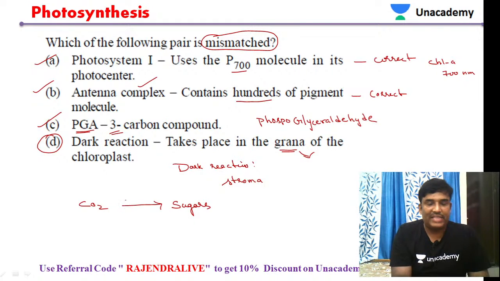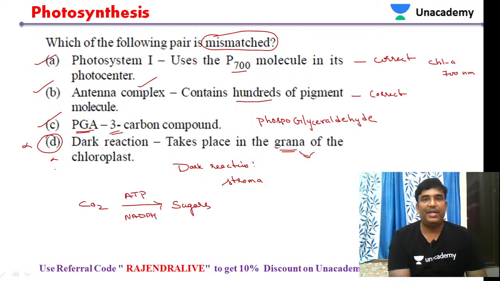The enzymes required for this reduction of carbon dioxide to sugars are present in the stroma. So this is a wrong statement. During the dark reaction, with the help of the reducing power ATP and NADPH, carbon dioxide is converted into sugars. That is the reason statement D is wrong.